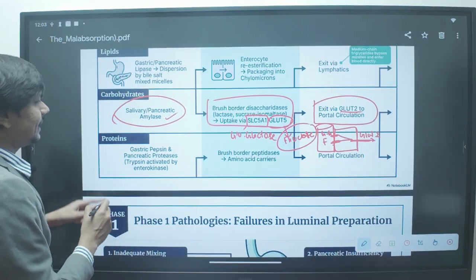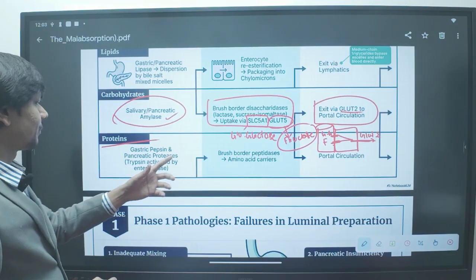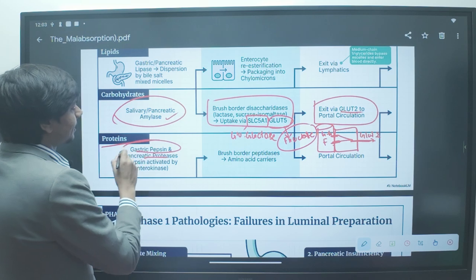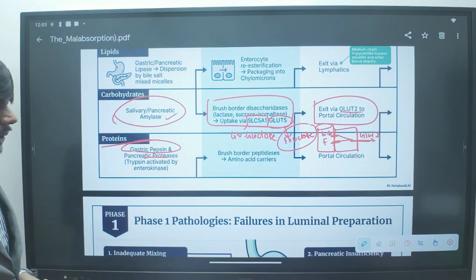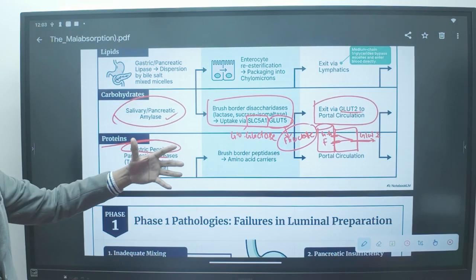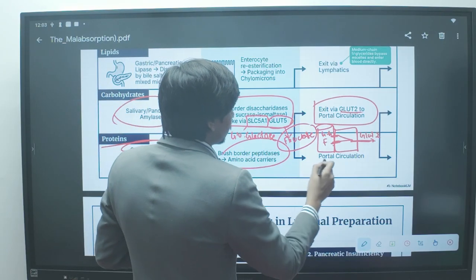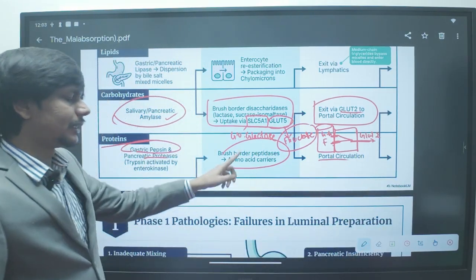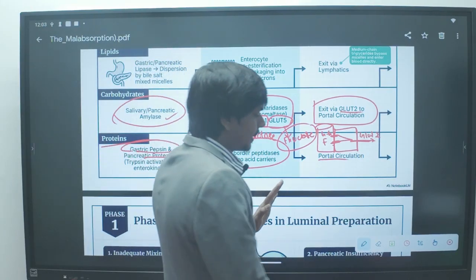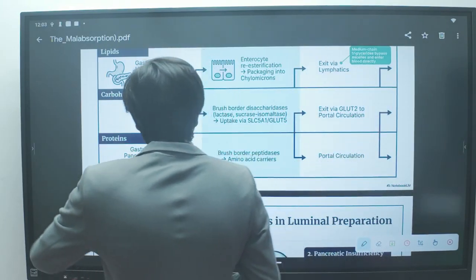So how are the proteins being digested? Proteins are acted upon by gastric pepsin and pancreatic proteases, pancreatic enzymes, which start the chain of reaction of trypsinogen and trypsin, which help in digestion of the protein, and which finally reaches the portal circulation via absorption by the enterocyte. So this is the basic physiology by which the protein, the carbohydrate, and the fat are digested.